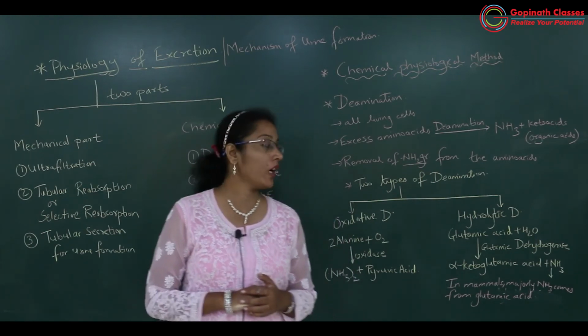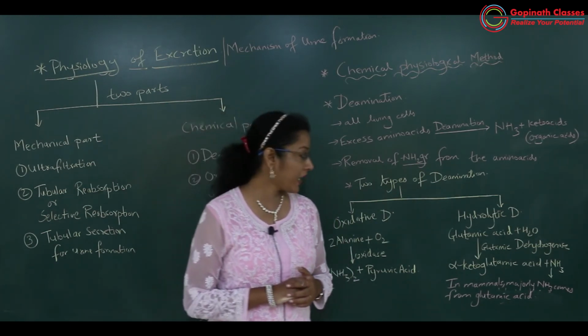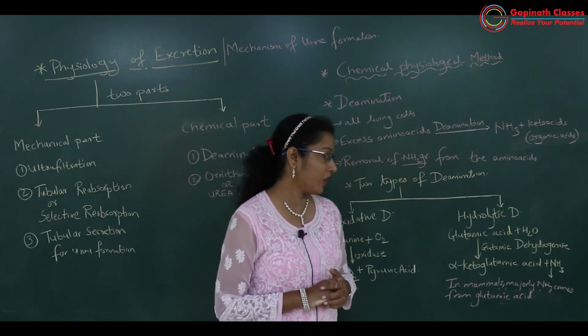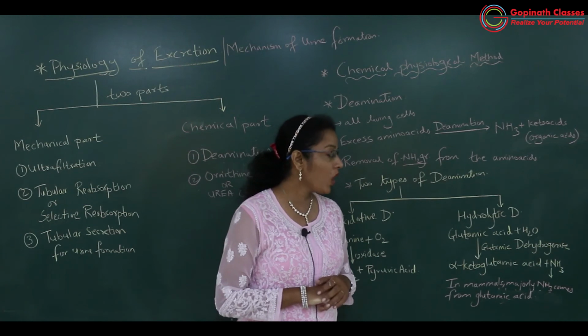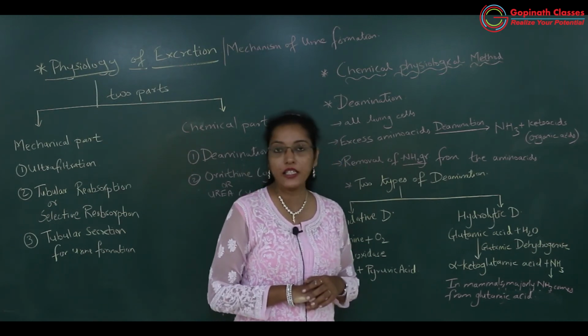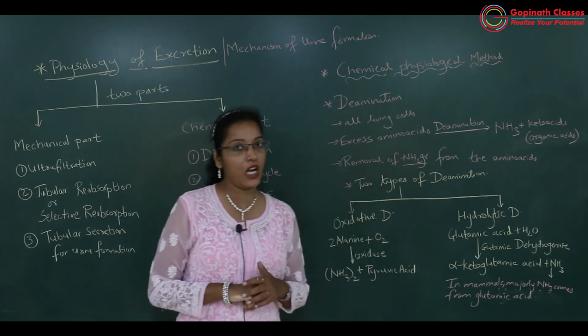That is glutamic acid. In presence of water it gets broken down into alpha ketoglutaric acid and ammonia.